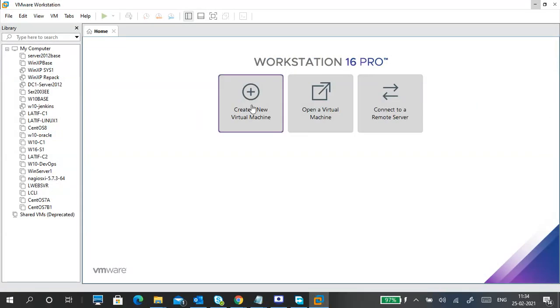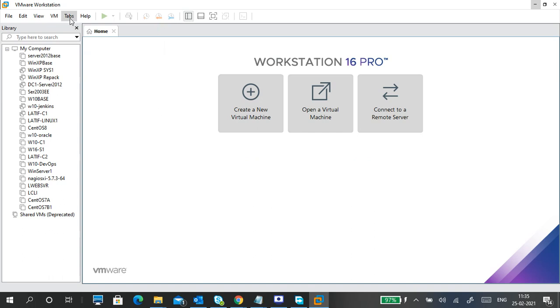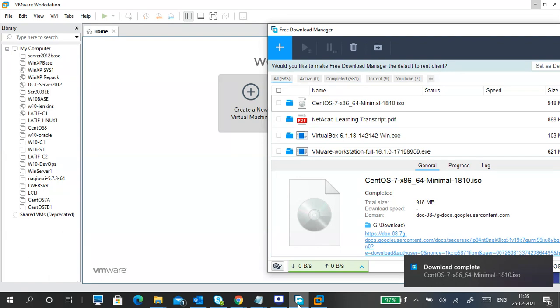Now I'm going to create a new virtual machine. You can see New Virtual Machine under Home. If in case you closed that Home, you can't see that one. No problem. Go to the tabs, go to the Home tab, then you will get it. Yeah, for me it is downloaded.